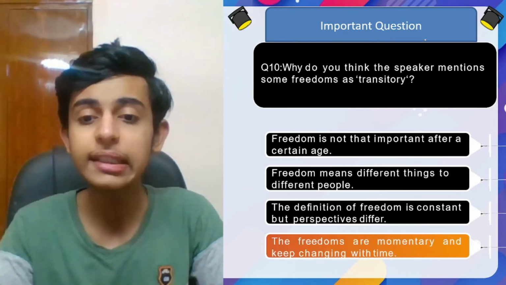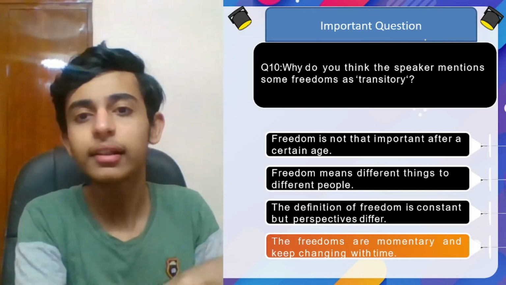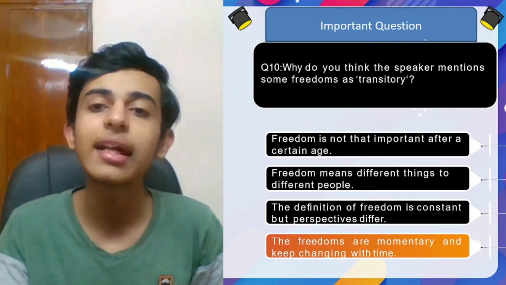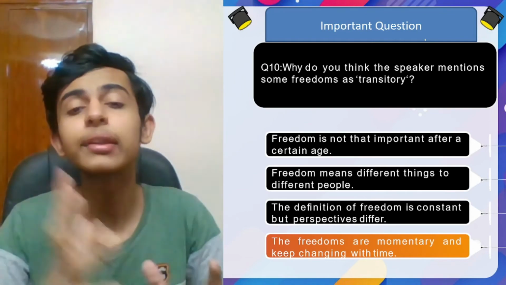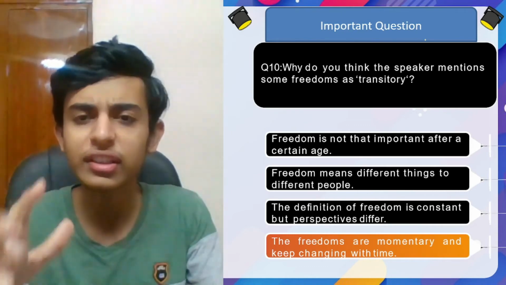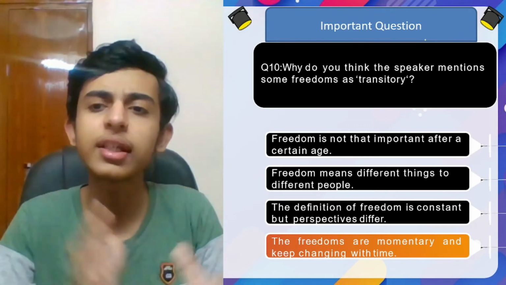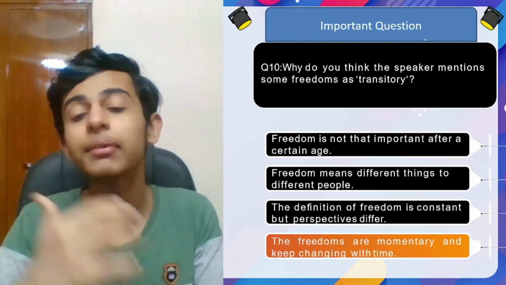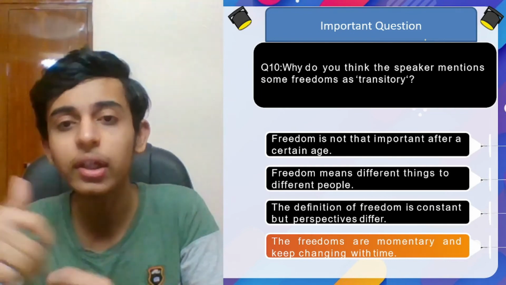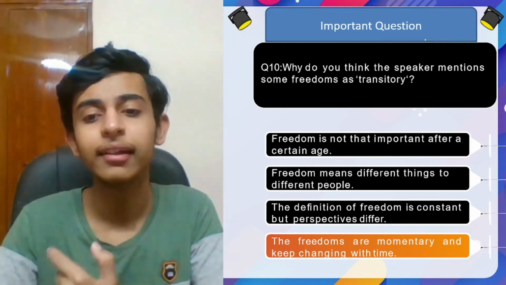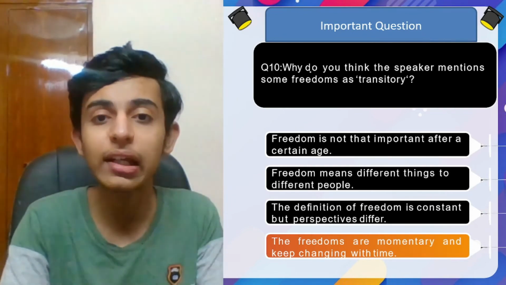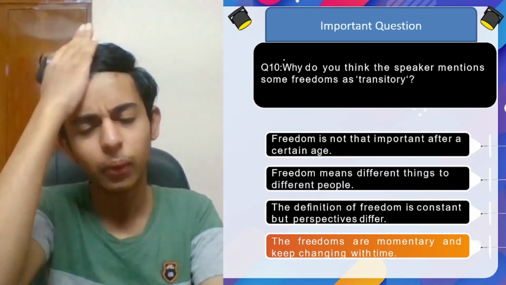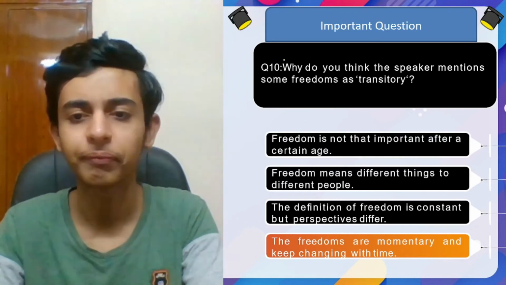Yes, the freedoms are momentary and keep changing with time. As a child, your freedoms might differ from what you think as a teenager. Then when you become an adult and have a family, you will think not only about yourself, but your family. When you are young, you just think about yourself, whatever freedom you are getting. But later on, you will think about the freedom that your family, your country, your society is getting. Similarly, in Mandela's context, you must have read about him, what he was thinking, and you must have a clear idea.